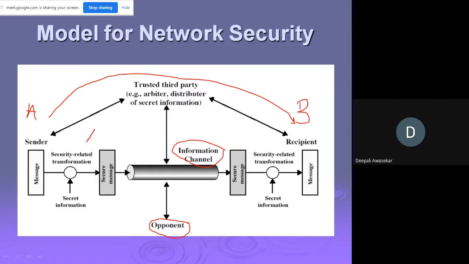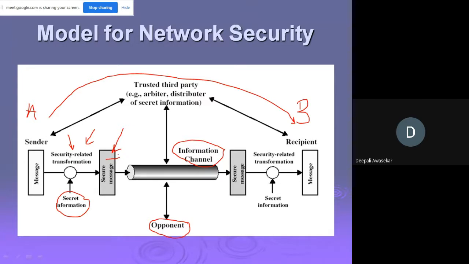Then you have what is called security related transformation and secret information. Whatever your secret information is, you do some conversion on it, and that is called security related transformation. When you apply that transformation to the secret information, you obtain the secret message in such a way that no one can read it.